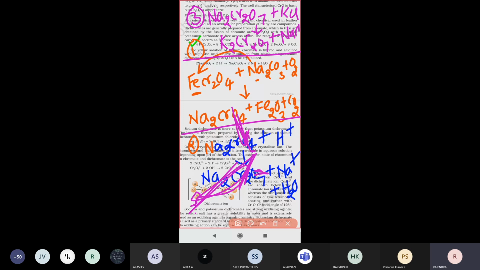So these three equations are what we write for the preparation of potassium dichromate. If they ask for the preparation of potassium dichromate, you are supposed to write only these three equations.